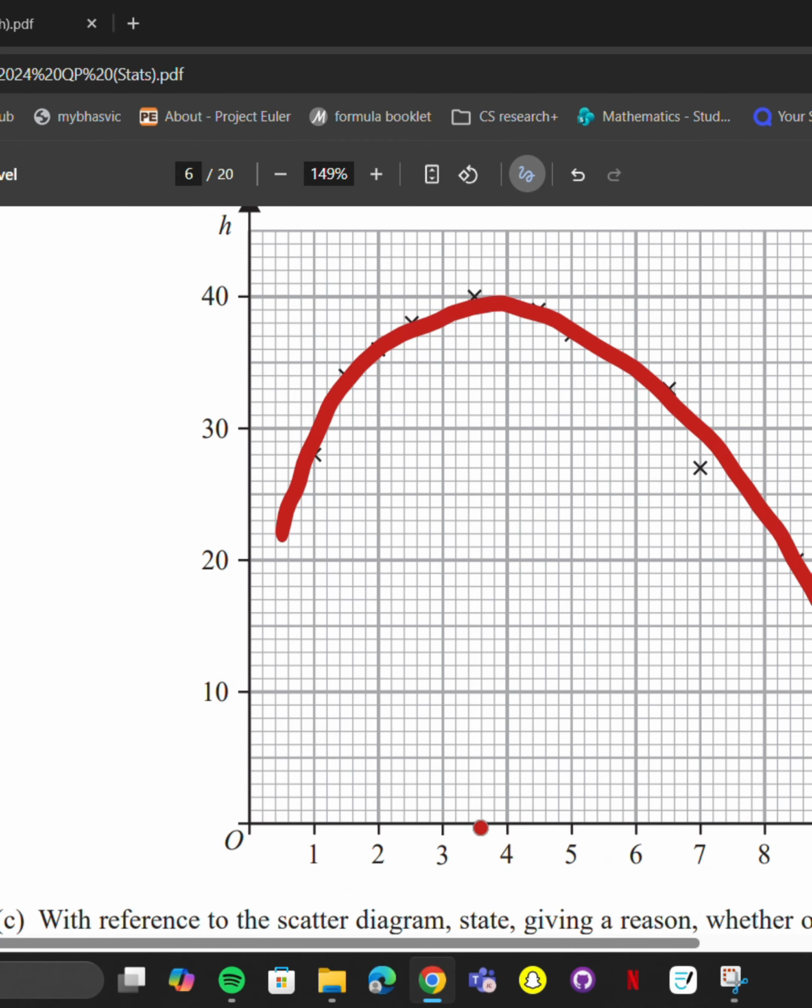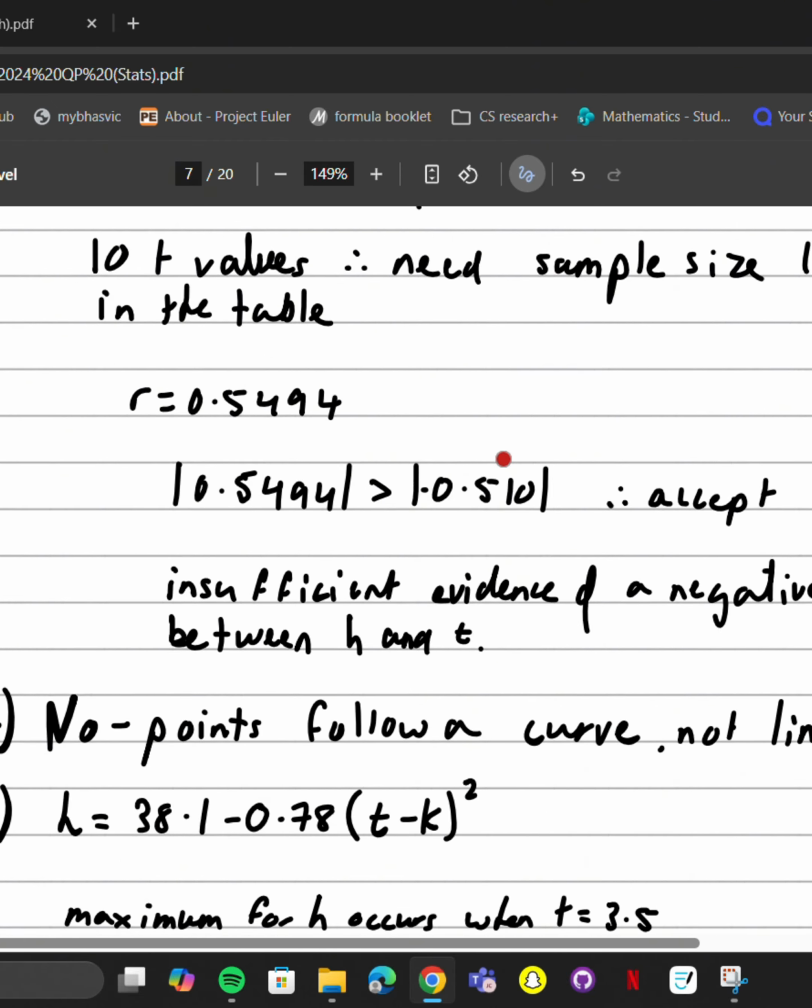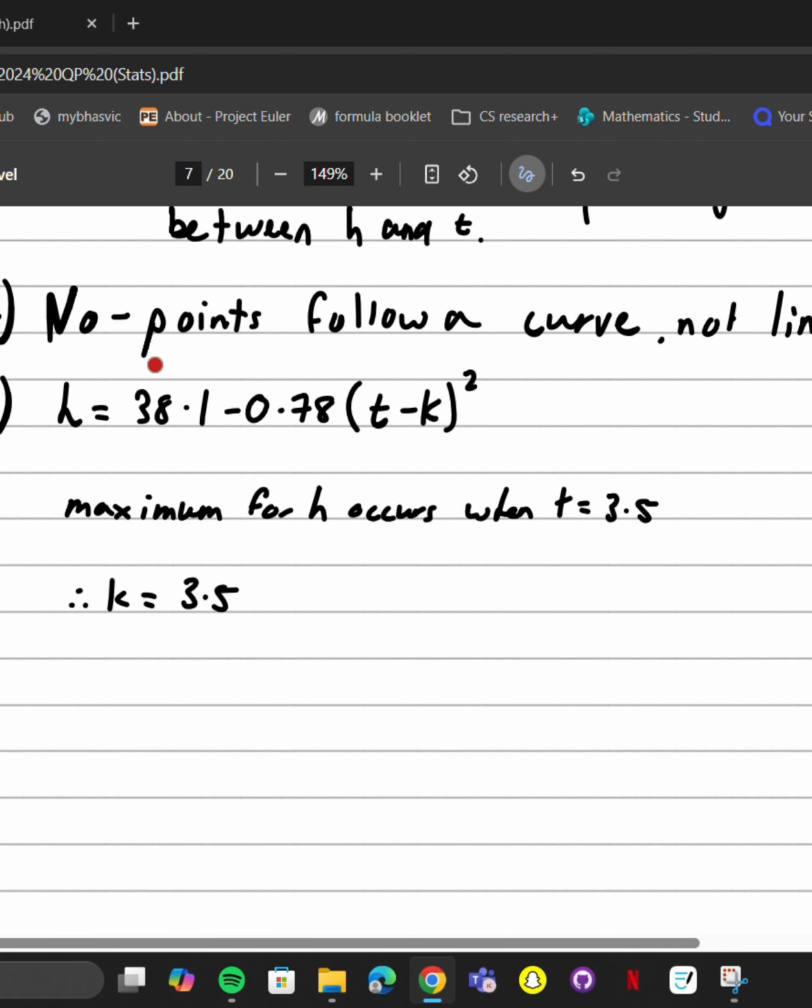If we look at this graph, it's around 3.5, maximum value is 40. So obviously this isn't ideal, but we know that the maximum value is going to be when this here is equal to 0. This is always going to be positive, so therefore this is always going to be negative because we're timesing it by a negative number. So the maximum is going to occur when this is equal to 0, so k is going to be 3.5.